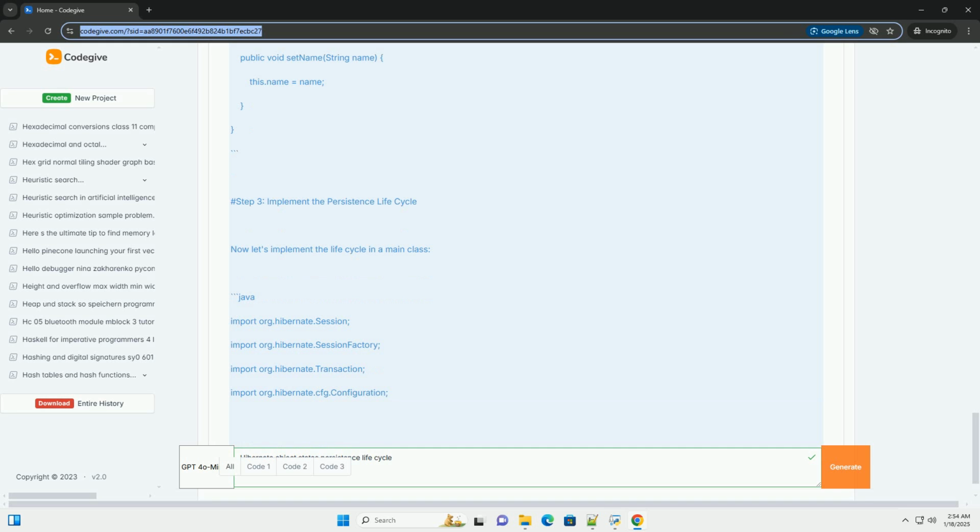Conclusion. This tutorial covered the Hibernate object states and persistence life cycle with a simple example. Understanding these concepts is crucial for effective use of Hibernate in Java applications. You can further explore advanced topics such as caching, batch processing, and relationships between entities as you become more familiar with Hibernate.